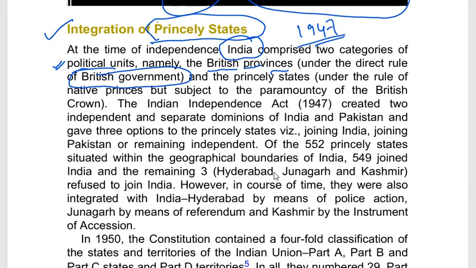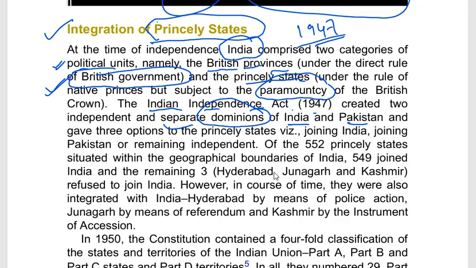And some princely states were also there, where there were some native rulers who were supposed to be under the paramountcy of the British crown. Now, the Indian Independence Act was passed at the time of Mountbatten, and the separation of the entire Indian territory into India and Pakistan was done.